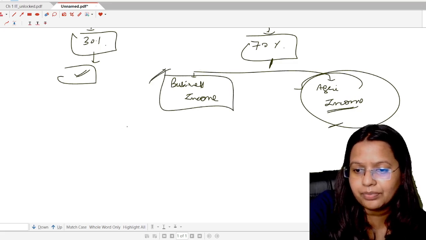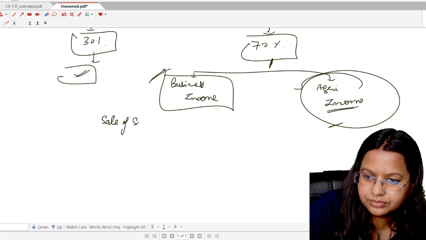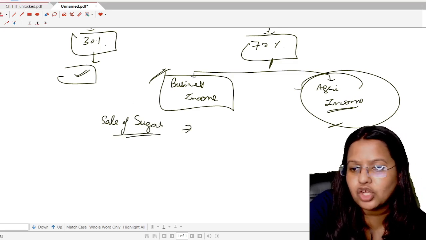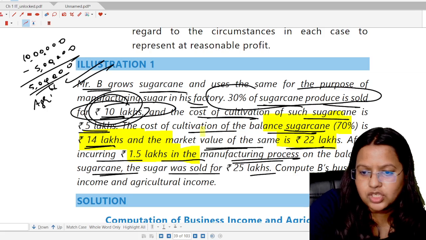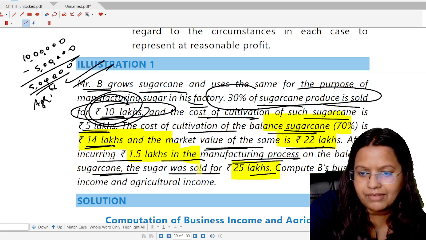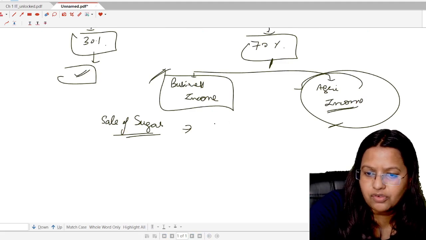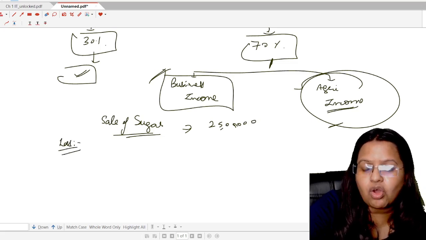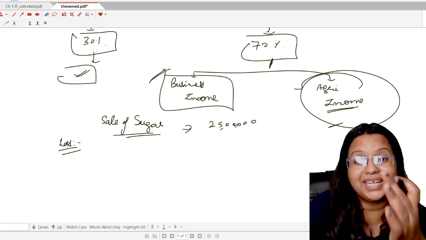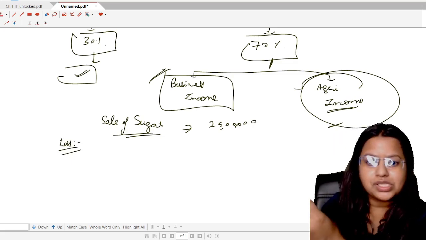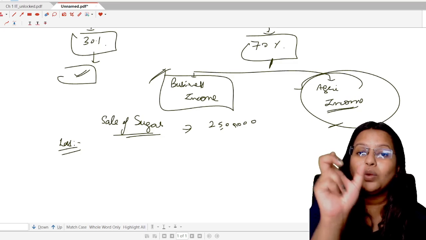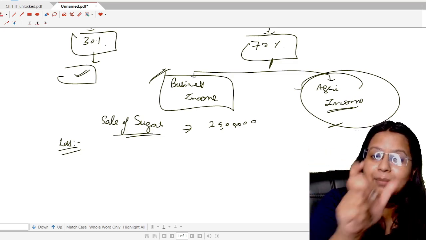What will be the business income? Sale of sugar. What is the sale value of the sugar? That is rupees 25 lakhs. Okay. So the sale value of sugar is 25 lakhs. Minus, normally we deduct the cost of manufacturing and all. But in the agricultural part, if we have used some agriculturist activity or some agricultural produce in the factory, we take the cost of cultivation as the market value of that product.